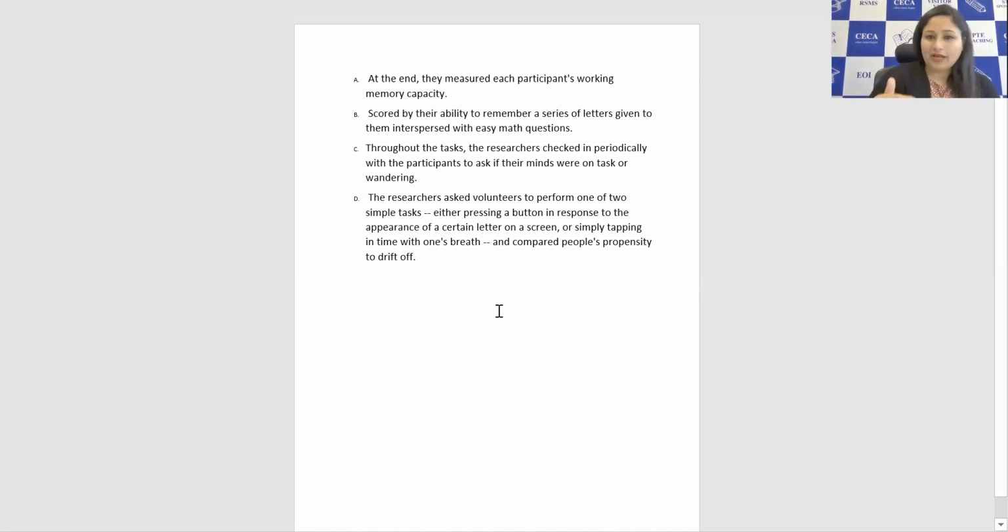At the end, what will happen? So there is a process of what will happen. There will be two tasks, they'll be asking this, and at the end, they measured each participant's working memory capacity, right?